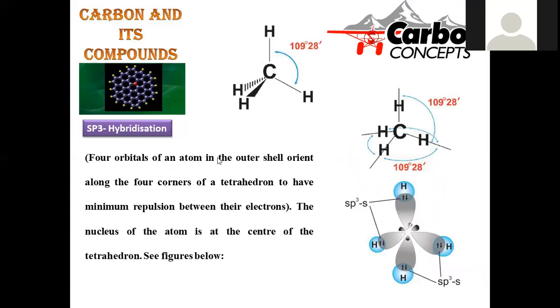The 4 orbitals of the atom on the outer shell orient along the 4 corners of a tetrahedron. So here the 4 corners of the tetrahedron are shown. These 2 bonds are indicated with straight normal bonds. These are called planar bonds, that means 2 bonds are lying on the plane.